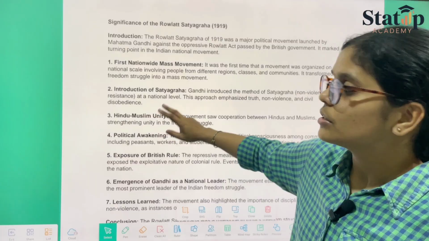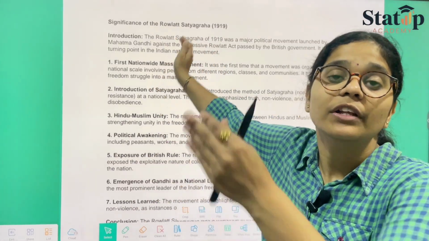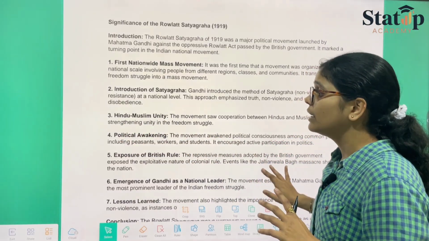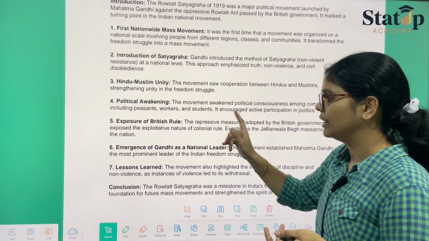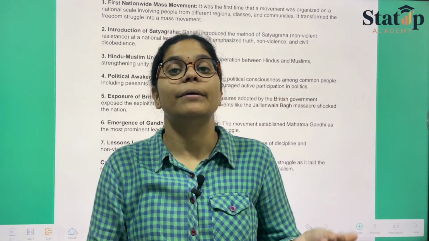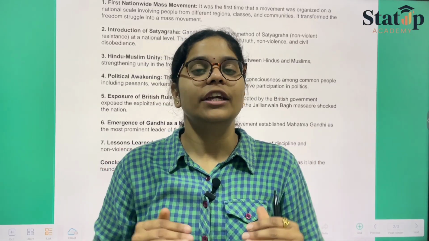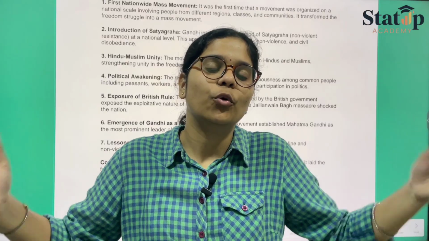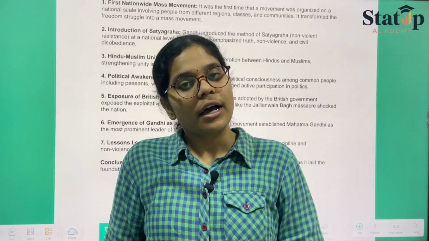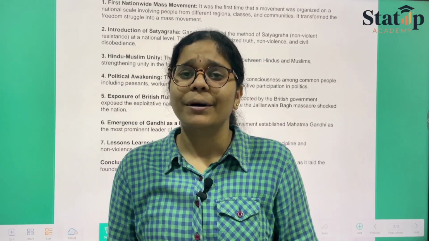Then Satyagraha was introduced. Also, when we talk about the mass movement, it will come along with the Hindu Muslim unity. So that is again the important thing. Then we have the political uprising or awakening that we have just discussed. Then the exposure of the British rule. People started feeling that we are being exploited at the hands of the British. Therefore, what we need to do is throw them out of our own country. We should understand that this land belongs to us, and on our land people are coming from outside and ruling over us. So that is basically nothing but exploitation.